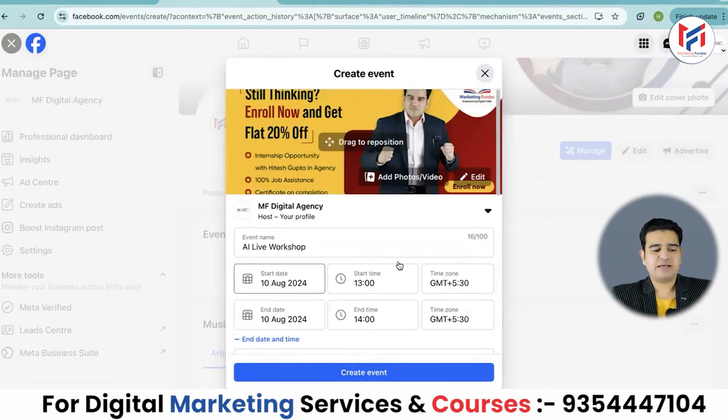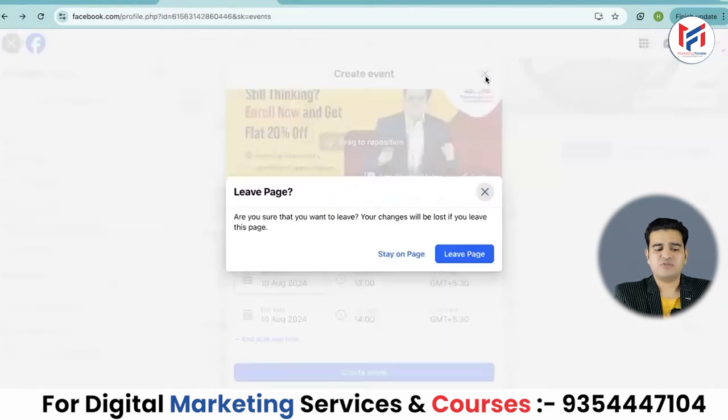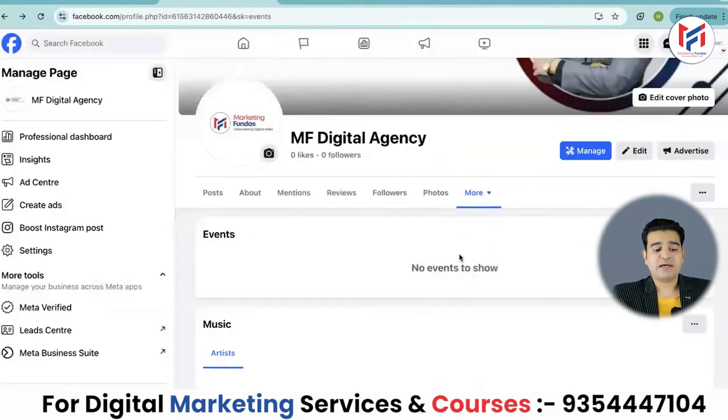So friends, now that you have set this up, here you have to click on create event. Once you click on it, your event will be created. I am not creating it now because I don't want to display it. So now I will cross this. You only have to click on create event. After clicking, as you create the event, you will be able to see the event here. In this way, you can now create a workshop, or even a webinar or an offline event.